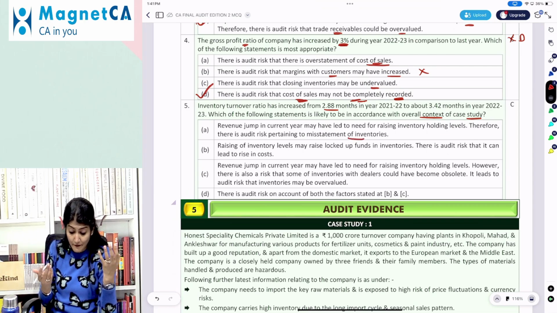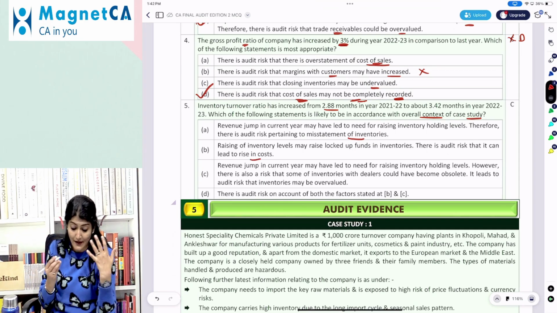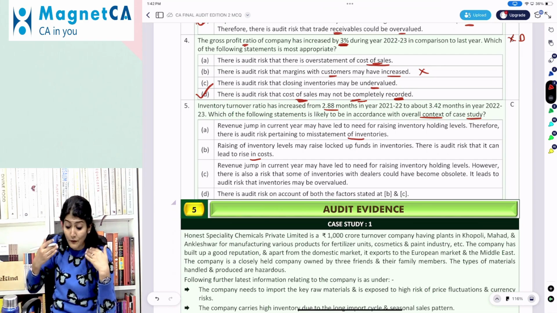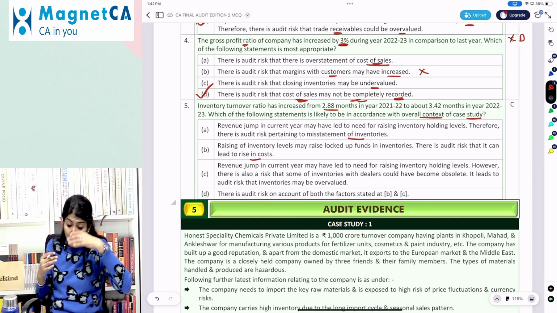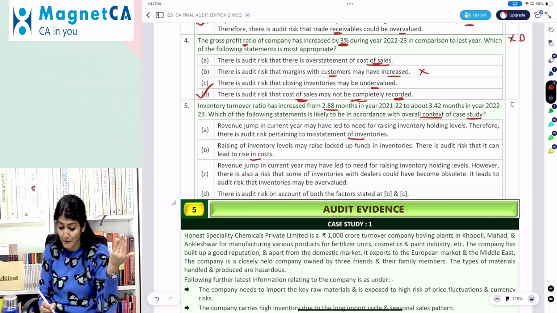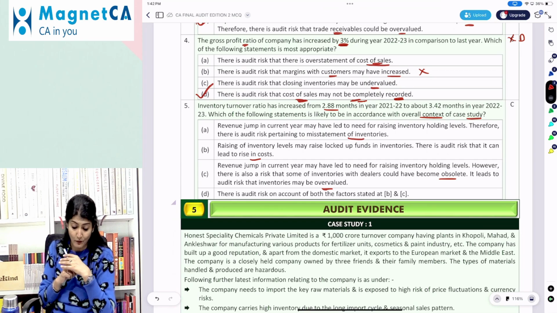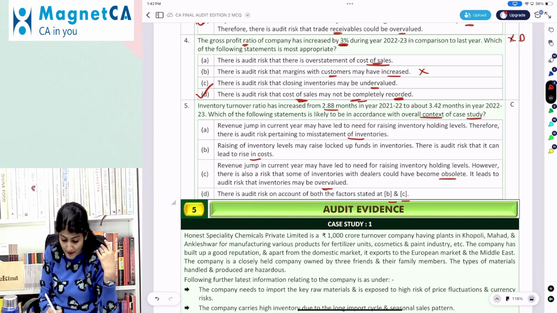Raising of inventory level may raise locked up funds in inventory, there is an audit risk that could lead to rise in costs. Revenue jump in the current year may have led to need for raising inventory holding level. However, there is also a risk that some of the inventories at the dealers could have become obsolete, which also leads to the audit risk that inventories may be overvalued. There is an audit risk on account of both the factors, both B and C.